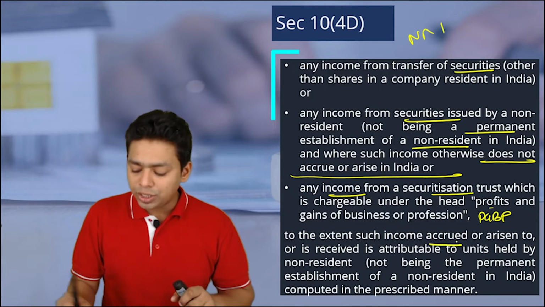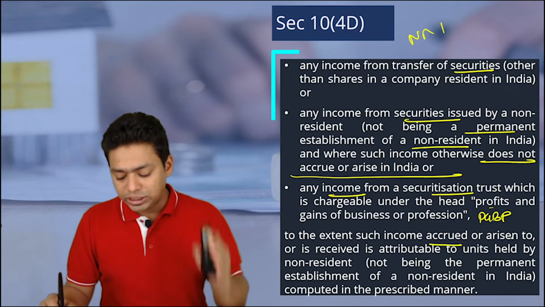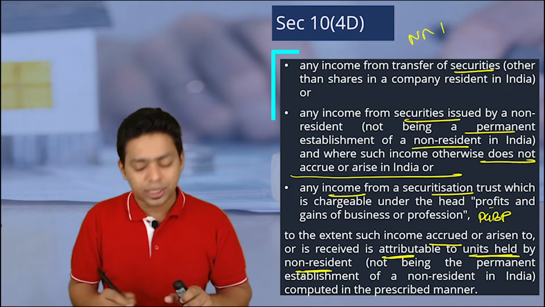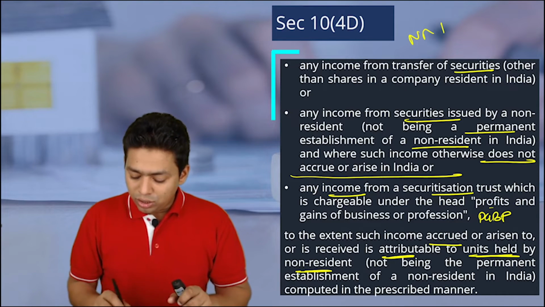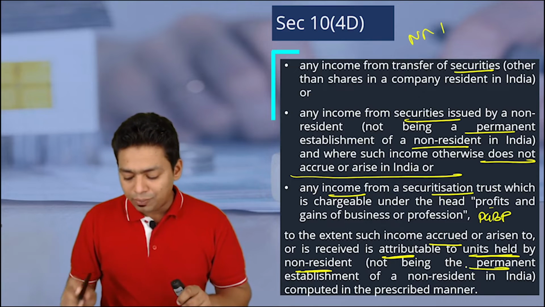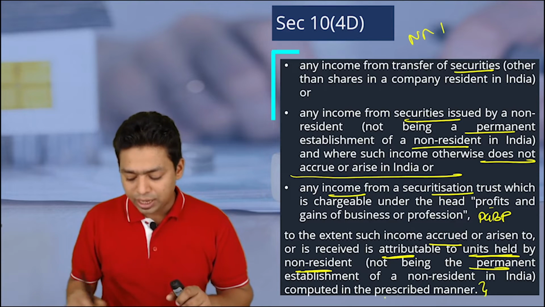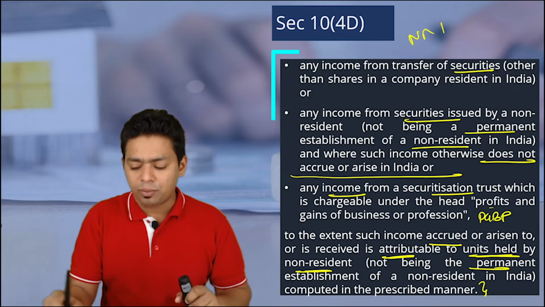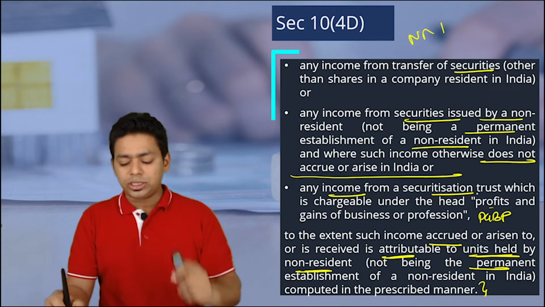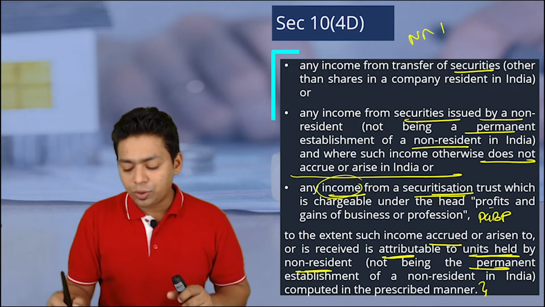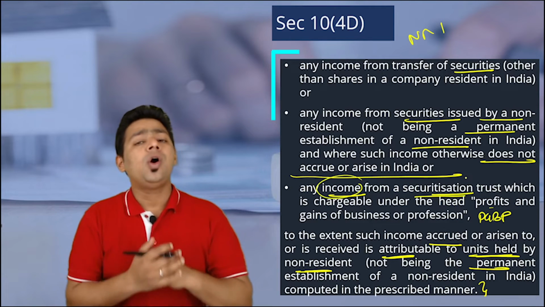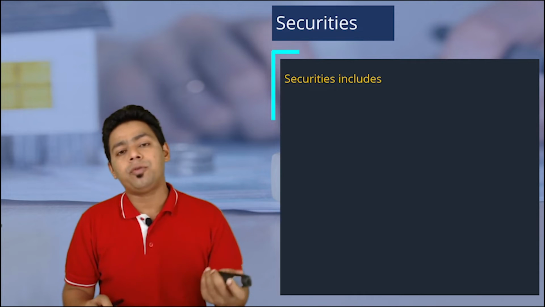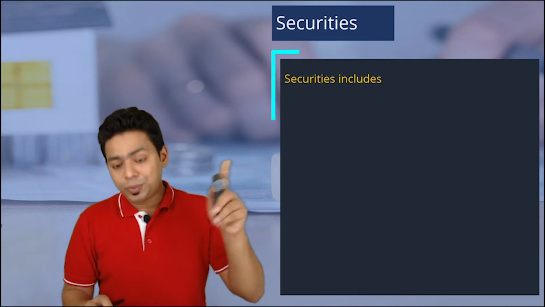To the extent such income accrued or arise is received is attributable to the units held by the non-resident, okay, non-resident not having a permanent establishment in India, computed in a prescribed manner. So what they are saying, all this income on securities, income on securities issued by the non-resident, the income on securitization trust in form of PGBP, all these incomes are exempted only in the hands of, please understand, specified fund.